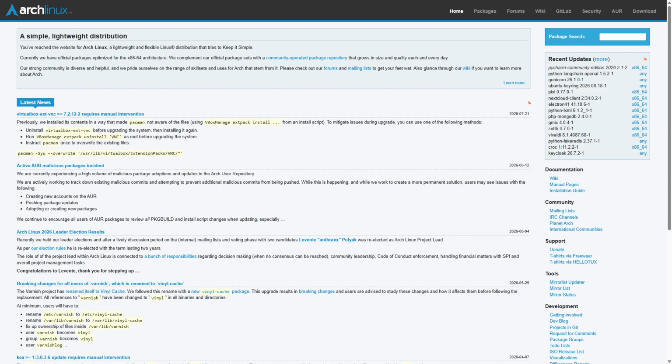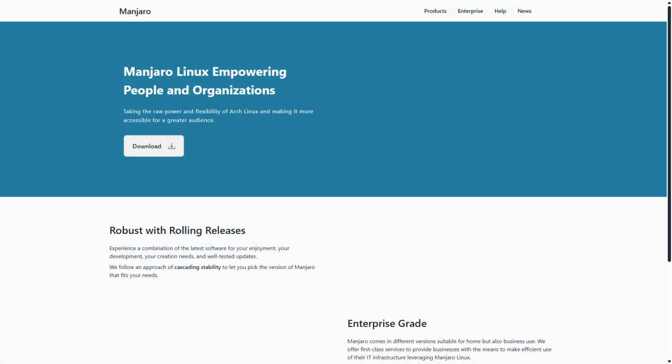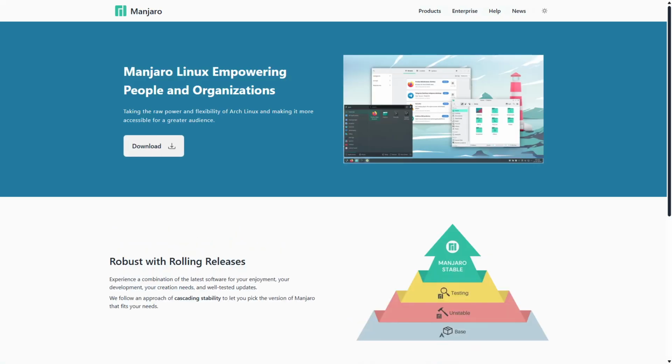Arch Linux and Manjaro are closely related but serve different user needs. Arch is a lightweight DIY distribution focused on customization and control. Manjaro builds on Arch's foundation, adding pre-configured tools and a smoother experience for easier setup and maintenance.